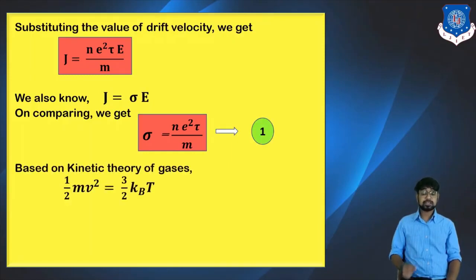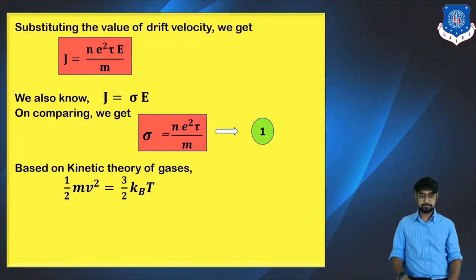After that, we use the kinetic theory of gases. Why are we saying that? Because in the first assumption of the free electron theory, it is said that the electrons will behave as a gas. Based on the kinetic theory of gases, 1 by 2 m v square equals 3 by 2 kB T, where we know what m and v are, but kB is the Boltzmann constant and T stands for temperature.